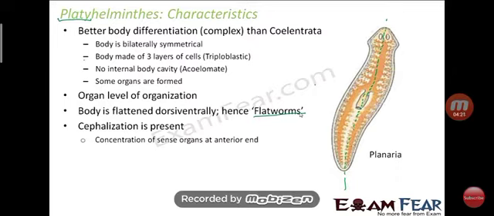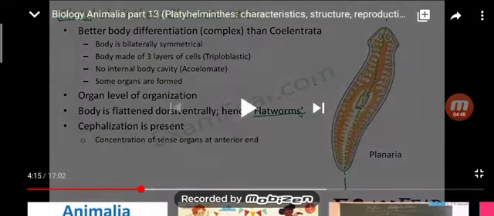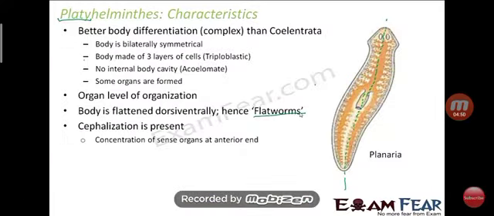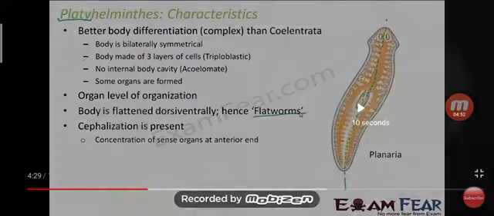It could not happen that our eyes are present on the head and our ears on the foot. So when all the sense organs are present at one end of the body, this is called cephalization. This is also present in organisms under Platyhelminthes, with concentration of sense organs at the anterior end.